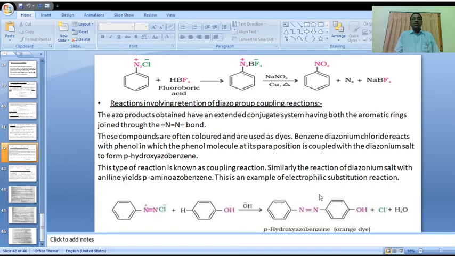Para-aminoazobenzene. This is an example. These two coupling reactions are suitable examples for electrophilic substitution reactions. These two compounds, the formation of dye, color-containing compounds, are generally suitable examples for electrophilic substitution reactions.